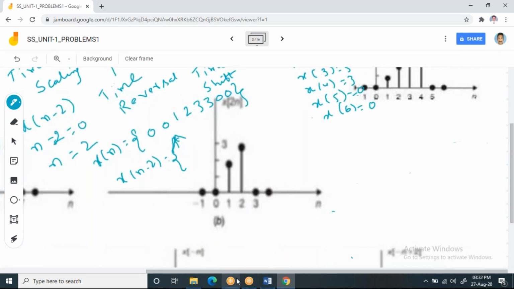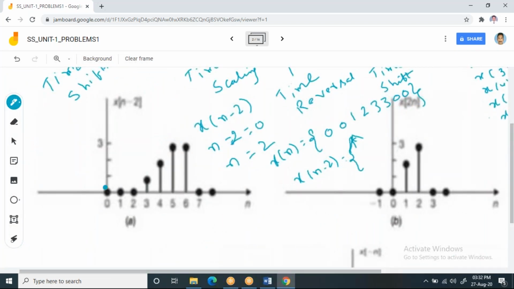Now observe this waveform. So here this is not right. This is wrong. Here don't consider this part of the thing. This is not there. Now the waveform will start from 1, since the actual waveform will start at minus 1.